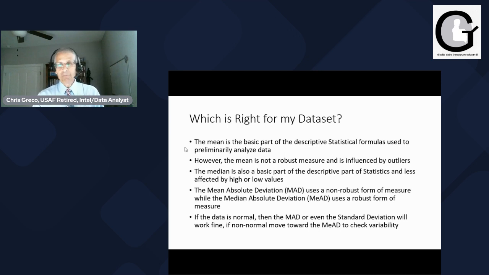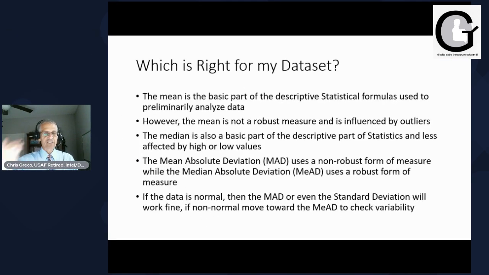However, the mean is not a robust measure. And the very interesting, ironic fact is that the mean is used in almost every other set of measures. So basically, you're taking each of the measures and putting it in a situation where each of them is going to be skewed. That could be a very, very big problem.